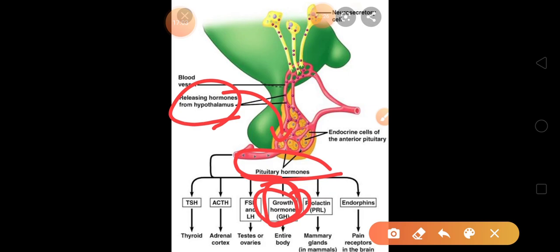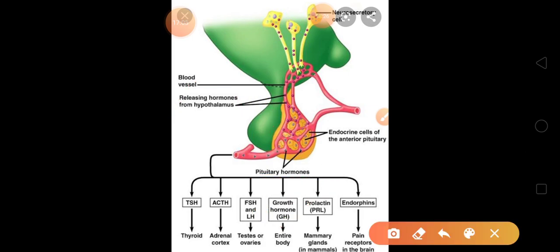And how will it come? It will come from the hypothalamus. So the hypothalamus will release inhibiting hormones towards the pituitary, and the pituitary will stop the production of growth hormones. And after that you will not increase in your height.